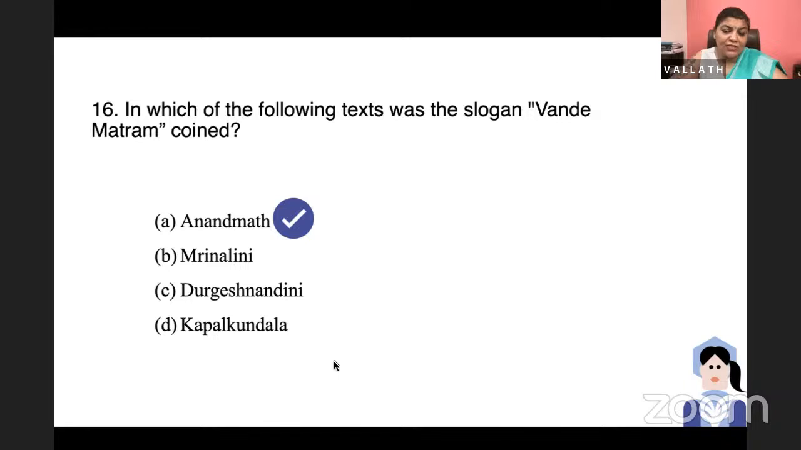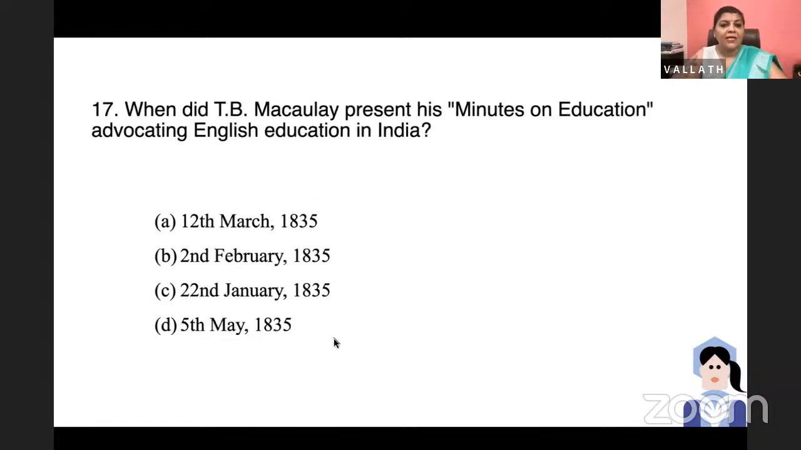So Bankim Chandra Chatterjee is the person who coined the term Vande Mataram in Anandamath. When did Thomas Babington Macaulay present his Minutes on Education, advocating English education in India? Remember, in Kerala SET, a lot of questions can come from the education sector, the history of English education, etc., which is very, very relevant in NET and other SET exams also. Is it 12th March 1835, 2nd February 1835, 22nd January 1835, or 5th May 1835?